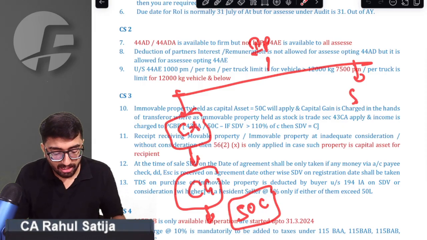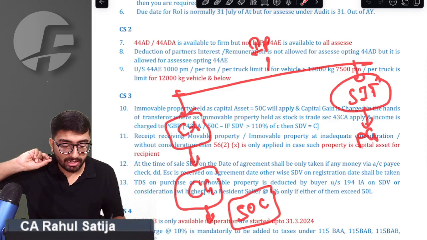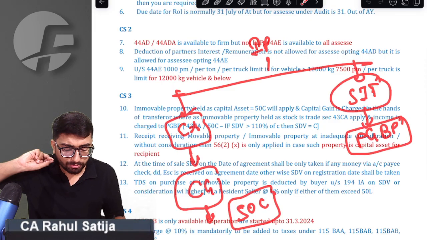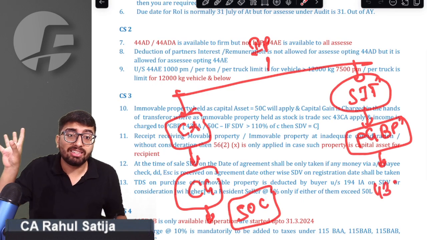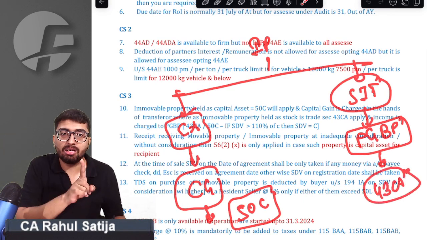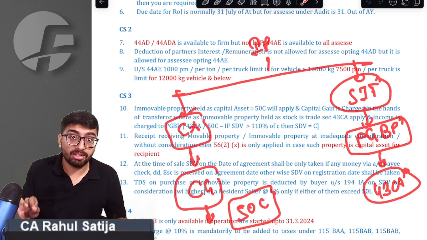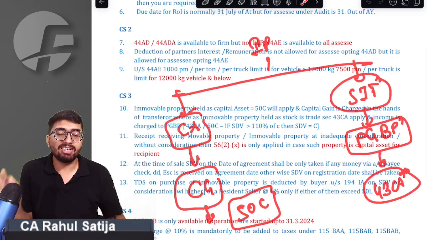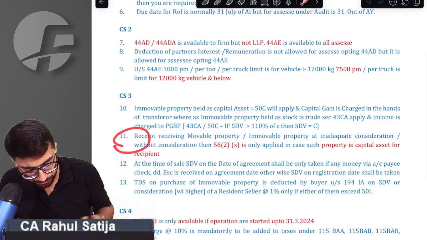We got that point. But if such immovable property is held as stock in trade, then whatever profits arise are classified under PGBP. And if we sell at a price less than the SDV, then section 43CA applies. In stock in trade, we do not have 50C, rather we have 43CA. So remember the demarcation between the sections: 50C applies to capital asset, 43CA applies to stock in trade.